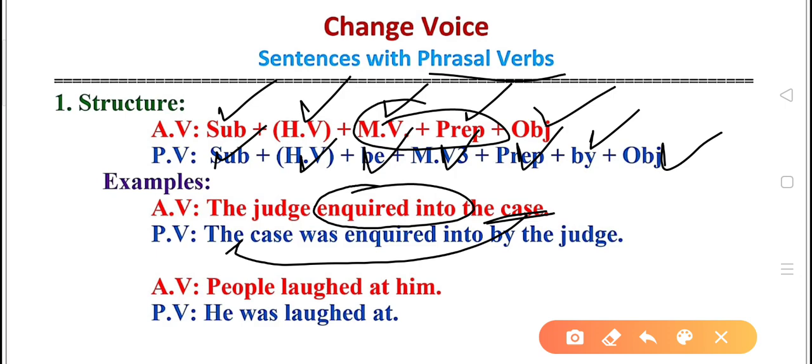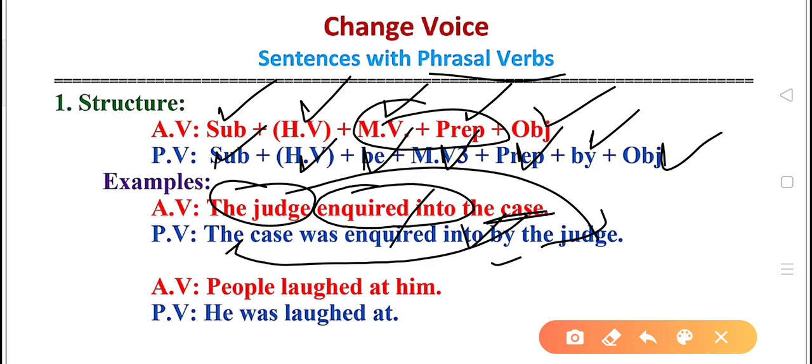In simple past we use was or were forms of be. So the case was, and after the be form we have to use the third form of the verb. So inquired. Second and third forms are the same. So inquired is there, and inquired is followed by the preposition into in the active voice. The same will happen in passive also. Inquired into and then by, and the subject of active voice will come in the place of object over here. In this way our sentence becomes: the case was inquired into by the judge.